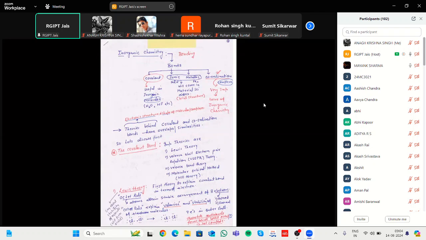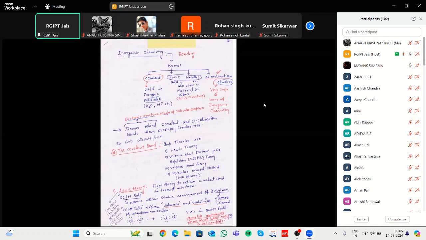Then there is a theory behind every bond. In our syllabus there is only one concept, the covalent bond. For the covalent bond, there are different theories based on different scientists. First is the Lewis theory. The Lewis theory is the first theory that explains covalent bonding in terms of electrons.